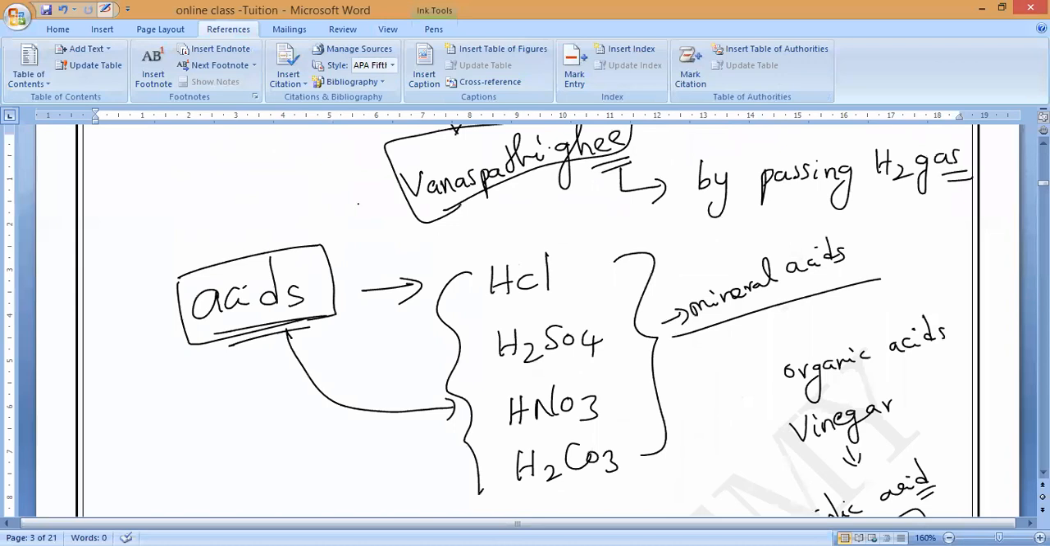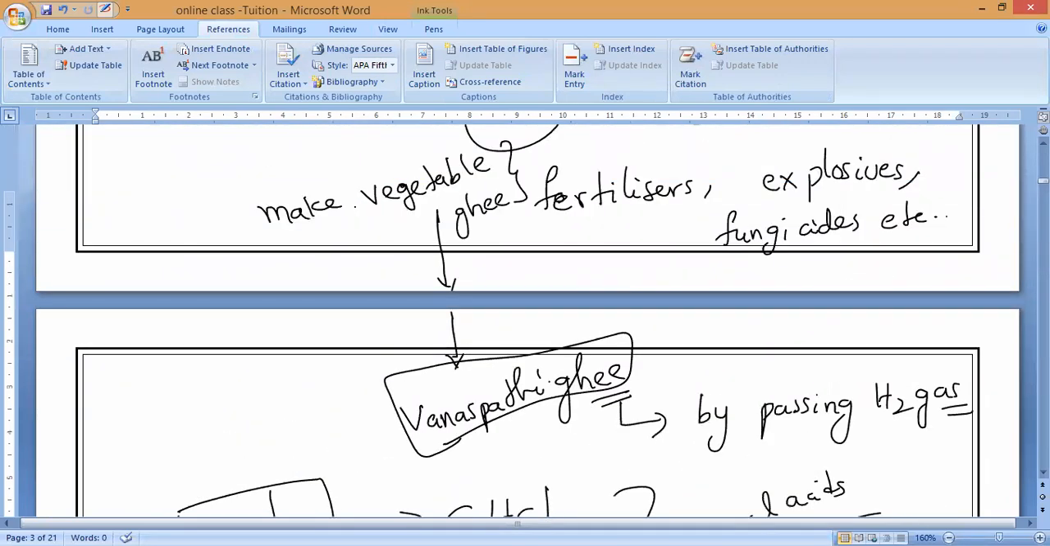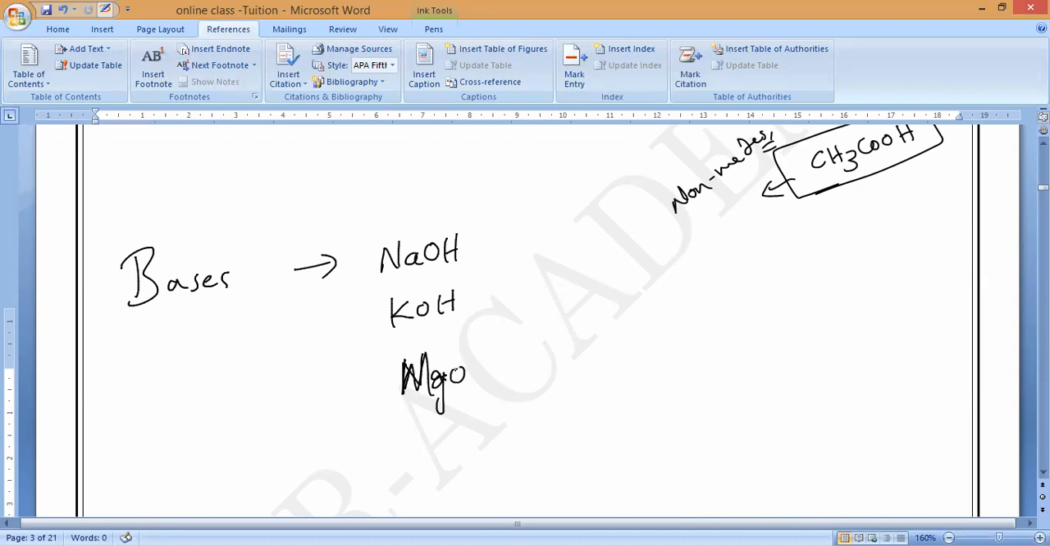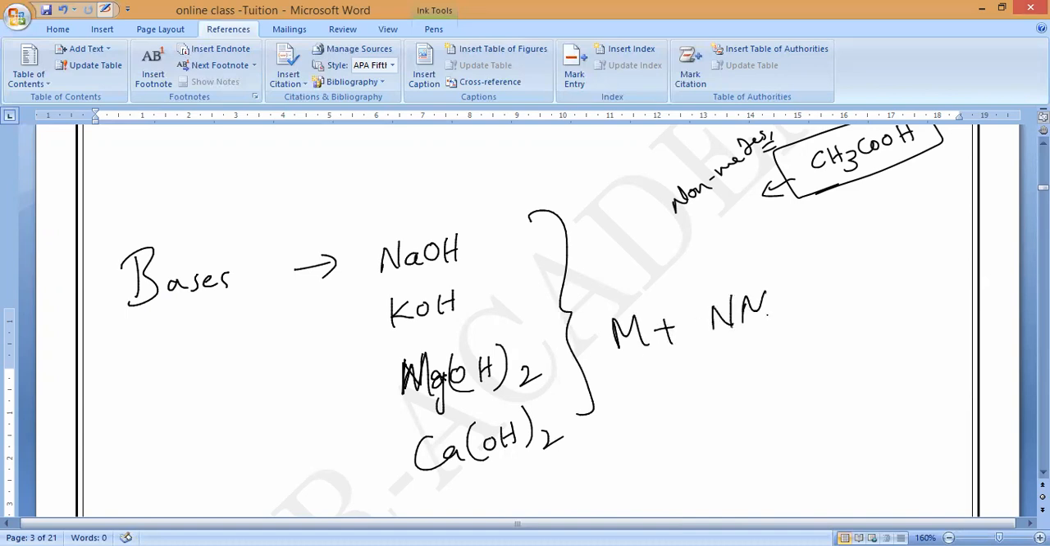But if you go to the bases, they are prepared with what? Metal plus non-metal. For example, NaOH, KOH. Any examples of bases, anybody please respond. Sodium hydroxide, potassium hydroxide, magnesium hydroxide, Mg(OH)2, calcium hydroxide, Ca(OH)2. These are all made up of metals plus non-metals.